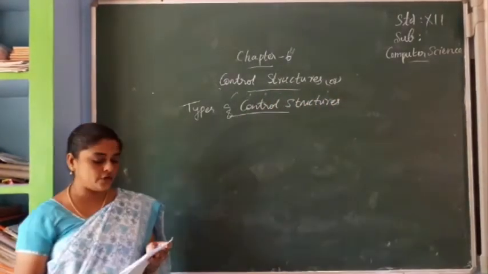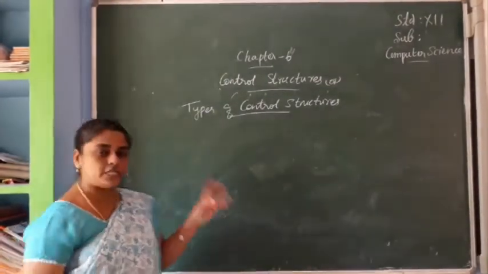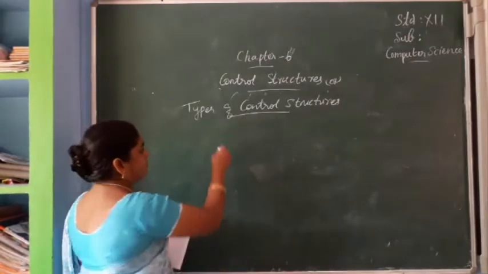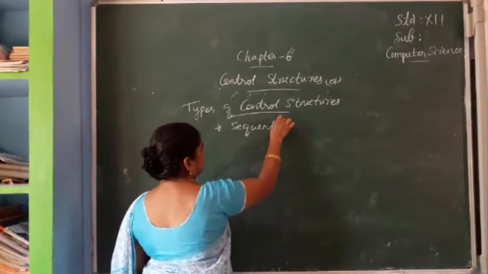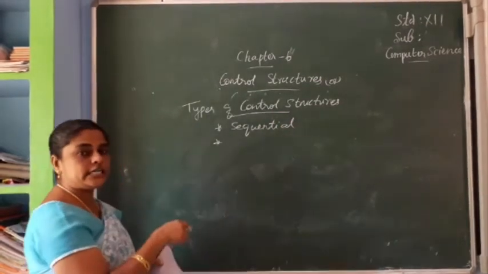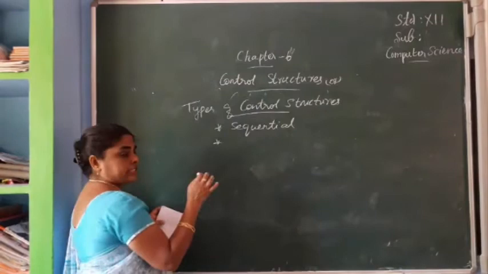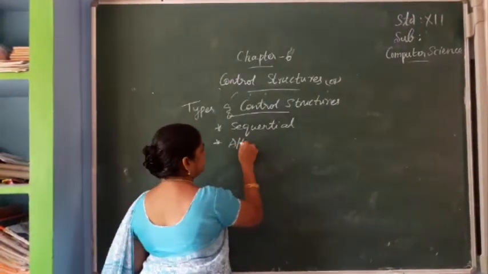Types of control structures. See, there are three types of control structures. The first one is sequential. The next one we already studied, alternative or branching.